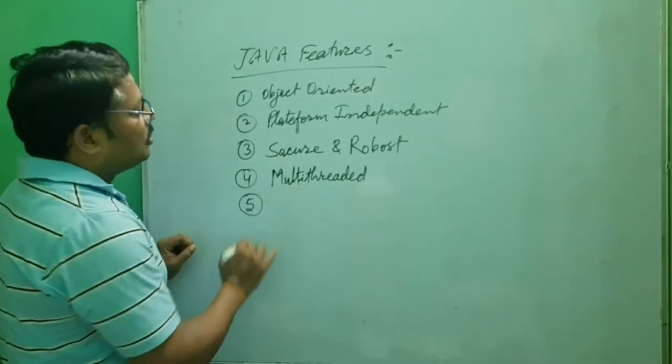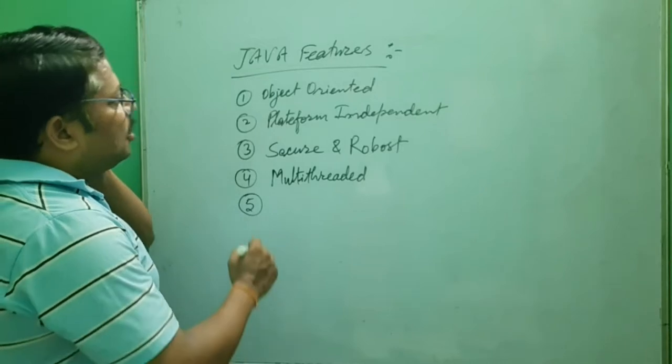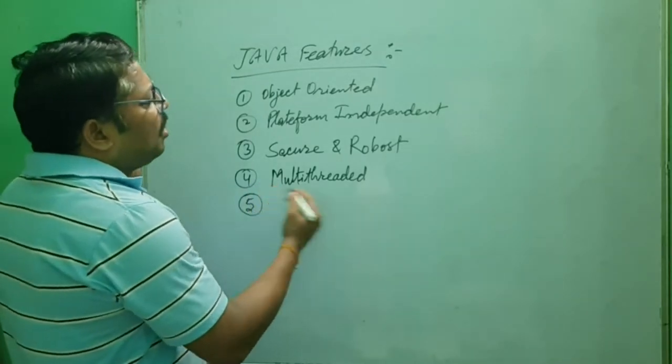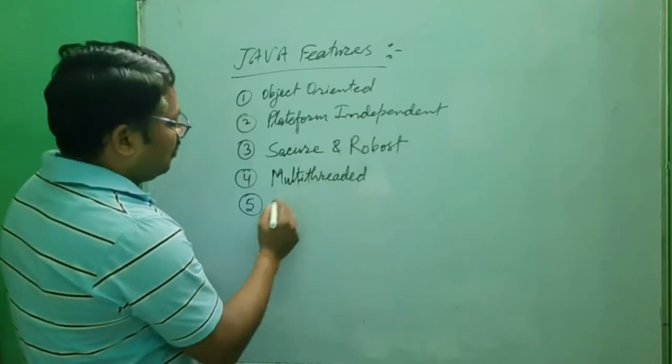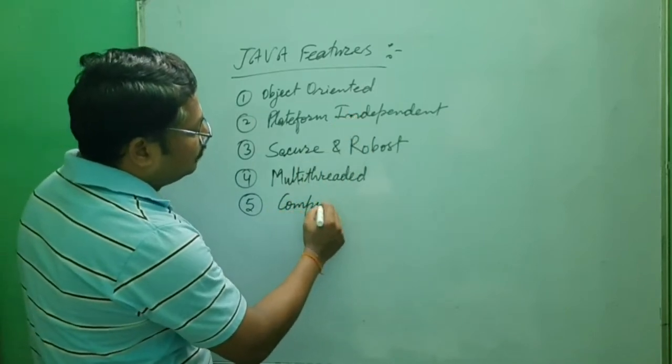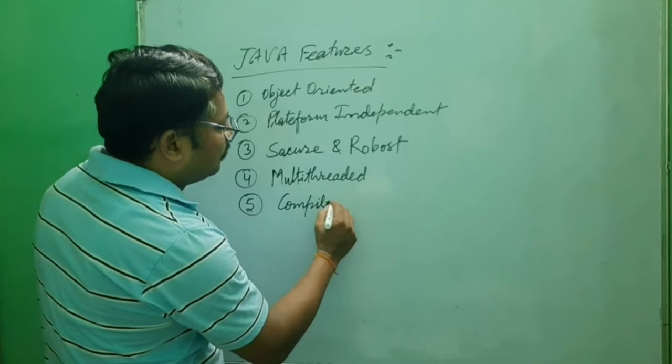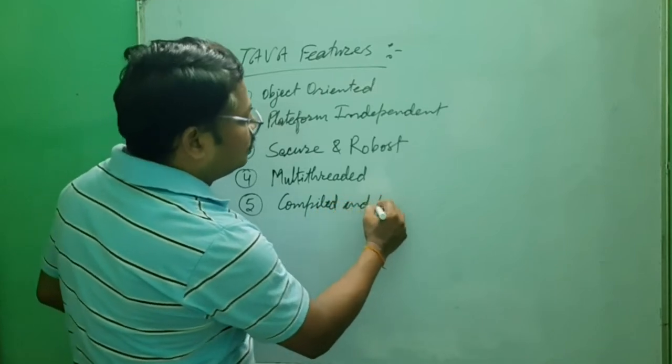Another thing about Java is that it is compiled and interpreted.